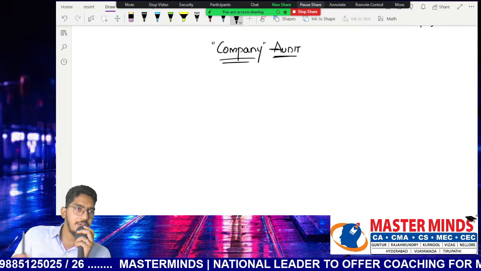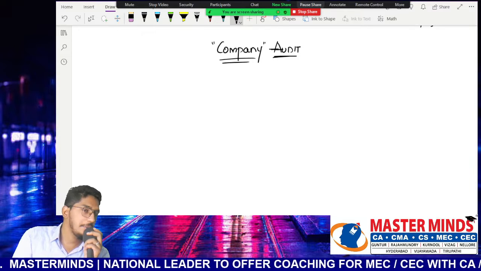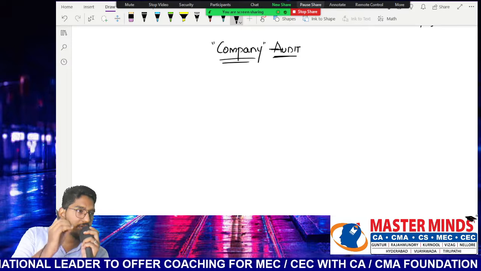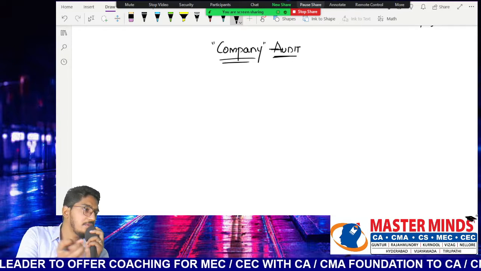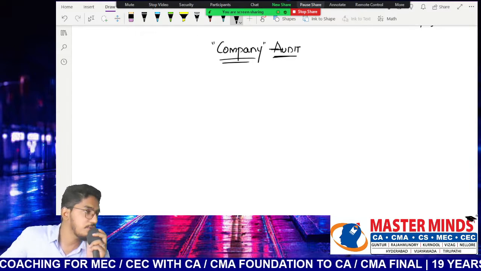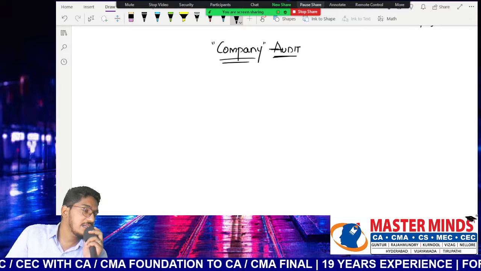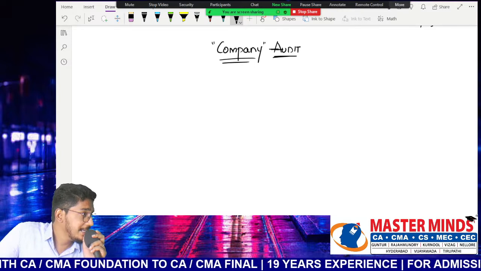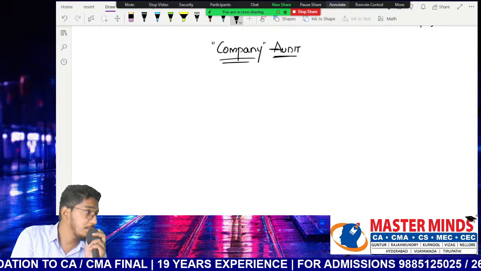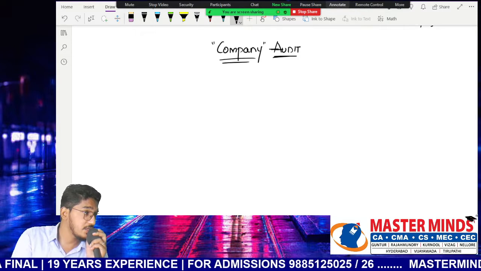Practically speaking, of all the entities, a company is a bit difficult to run. Why? Because of a lot of procedural formalities. For each and every matter, the Companies Act will dictate some procedure that you are expected to follow according to its provisions. Starting from the incorporation of the company till the time it is wound up, regarding each and every matter, how the process of incorporation should take place, how the memorandum of association and articles of association should be prepared, what rules should be followed whenever they want to issue share capital,